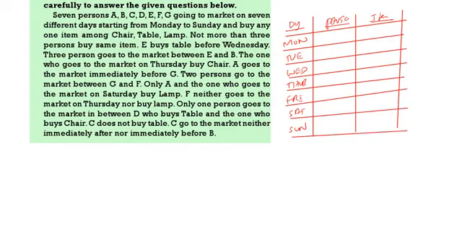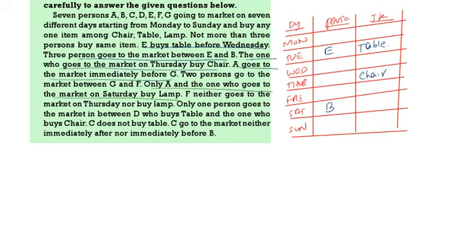First one: E buys the table before Wednesday. Before Wednesday means you can take Tuesday. On Tuesday, E buys which item? Table. There are 3 persons between E and B, so B is on Saturday. The one who goes to the market on Thursday buys chair, so Thursday is chair. Then A goes to the market immediately before G, and A and the one who goes to market on Saturday buy lamp.